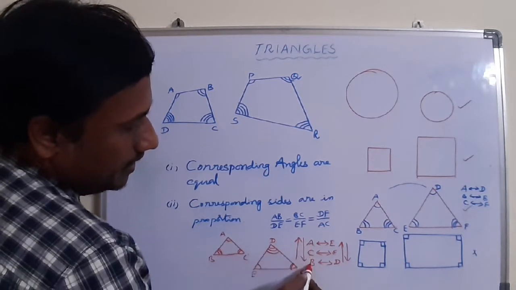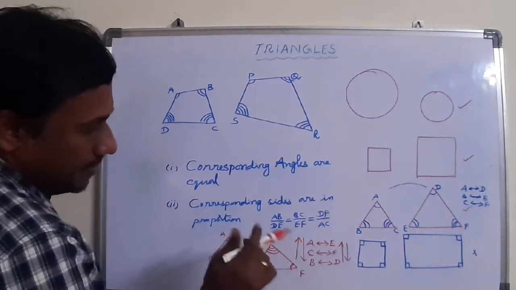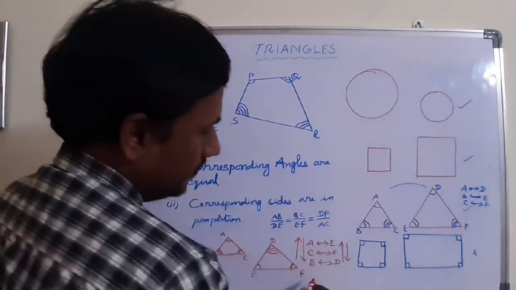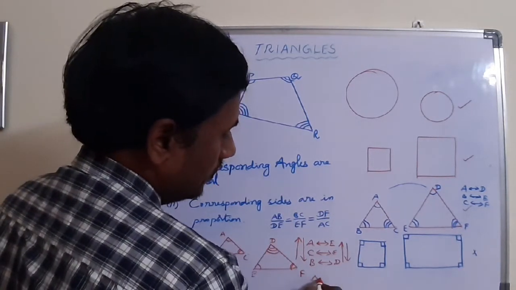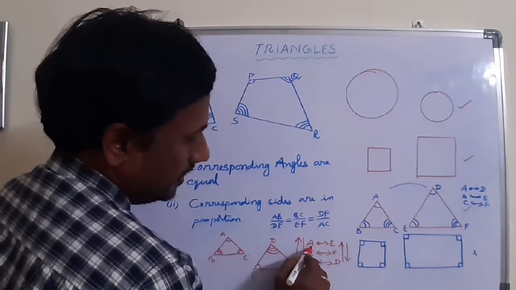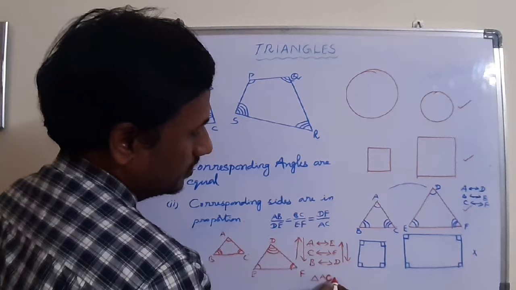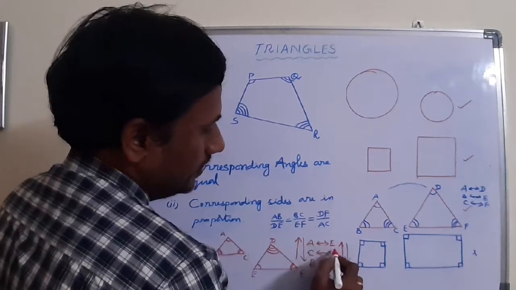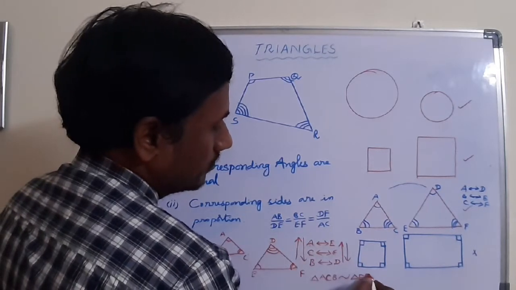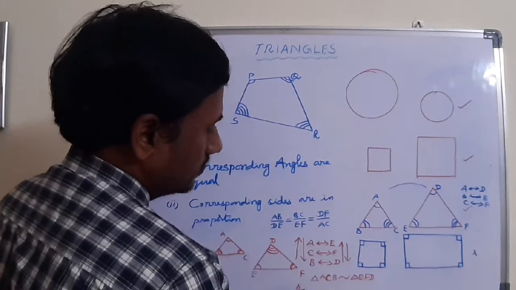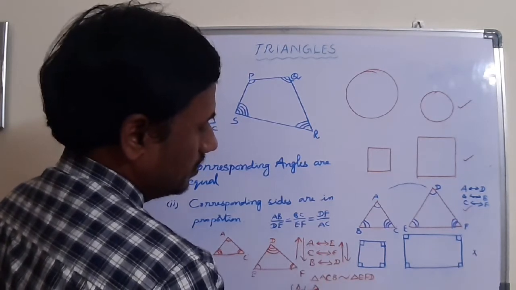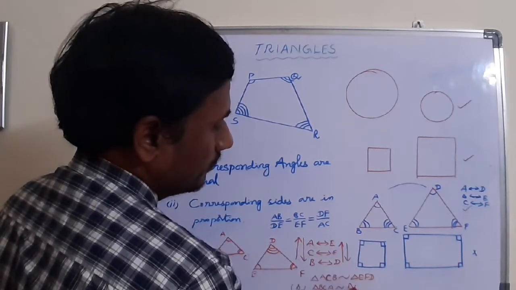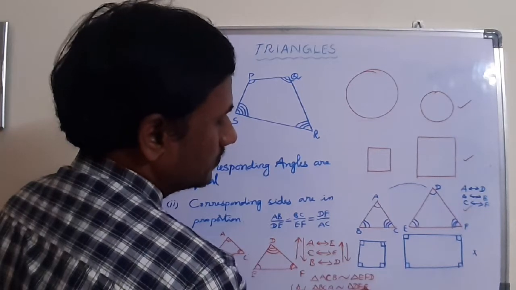First and last letter, AB by ED or DE. Then if the corresponding sides are also in proportion, we can say triangle ACB, see the order here, order is also important, triangle ACB is similar to triangle EFD. Or otherwise, if you take BCA, triangle BCA is similar to triangle DFE. That order is also important.